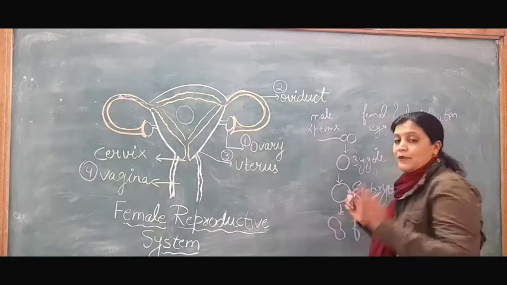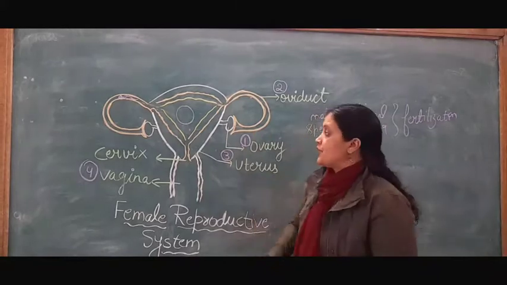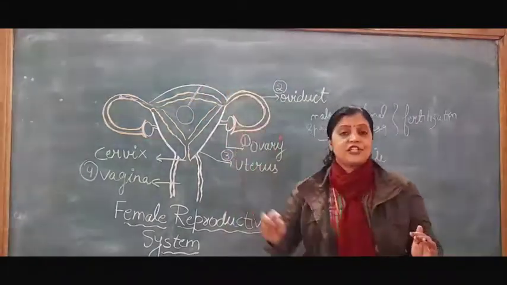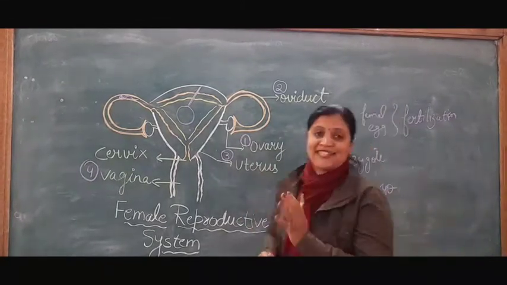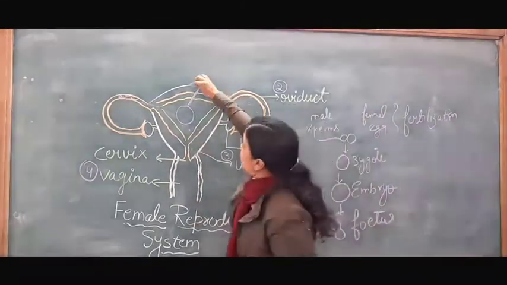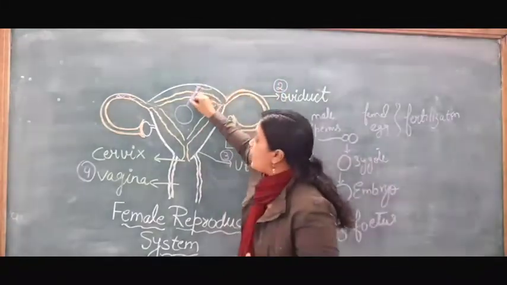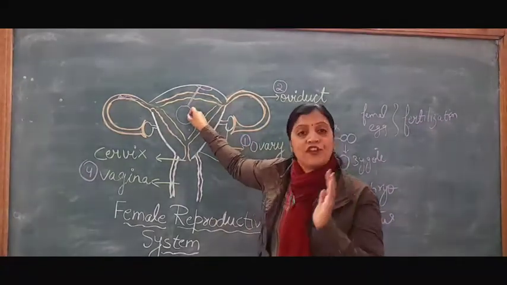Okay, now the baby grows and afterwards this embryo becomes a fetus. This fetus is attached to the mother's womb. This fetus is attached to the uterus wall, or mother's womb, through the placenta. Here the placenta is present, which is disc-like in shape, and then the umbilical cord is present, which is joined to the baby, which is joined to the fetus.